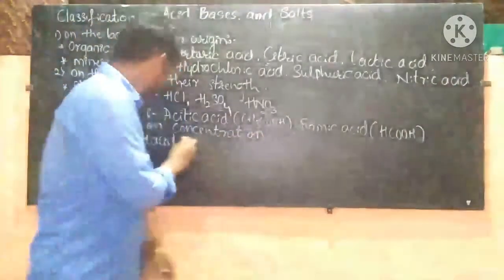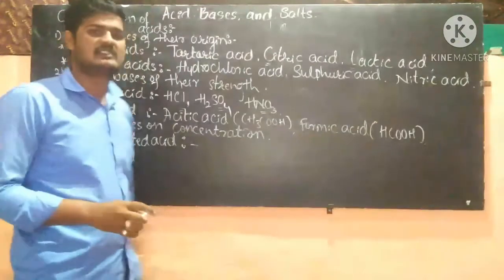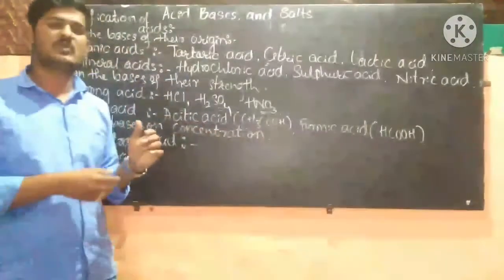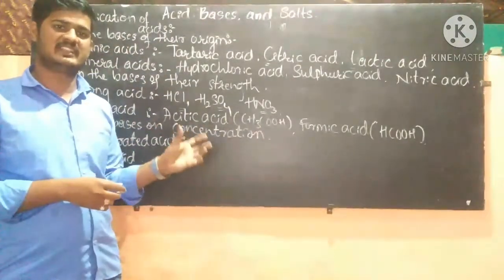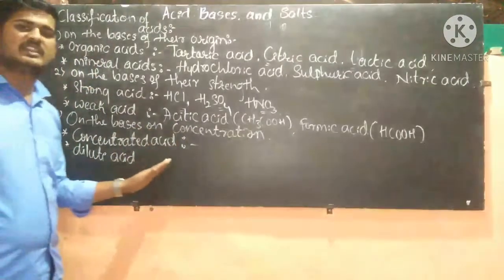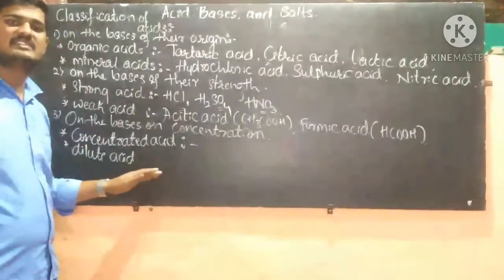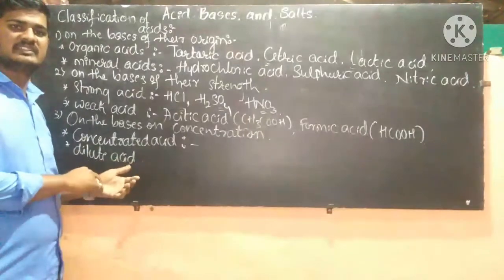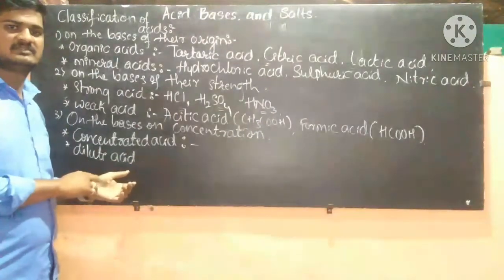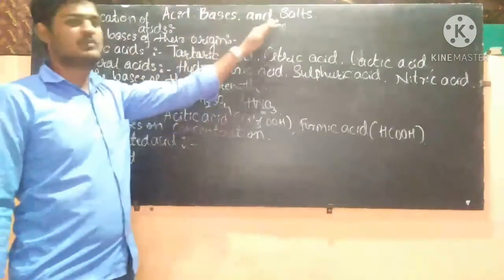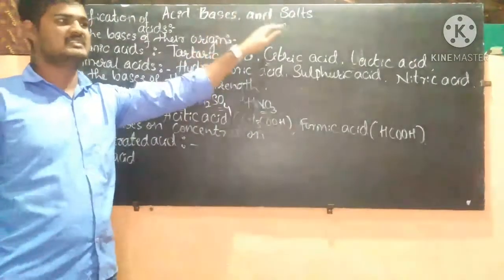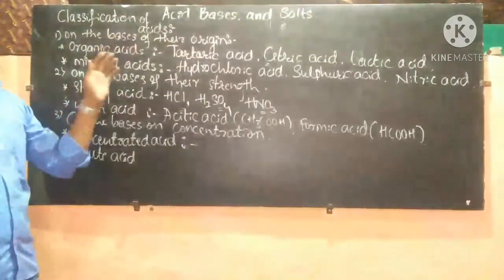So concentrated acids are those which have a higher concentration of acid present in them, and dilute acids are those which have a smaller amount, or lower concentration, of acid present in them. So this is about the properties of acids and bases and the classification of acids and bases.